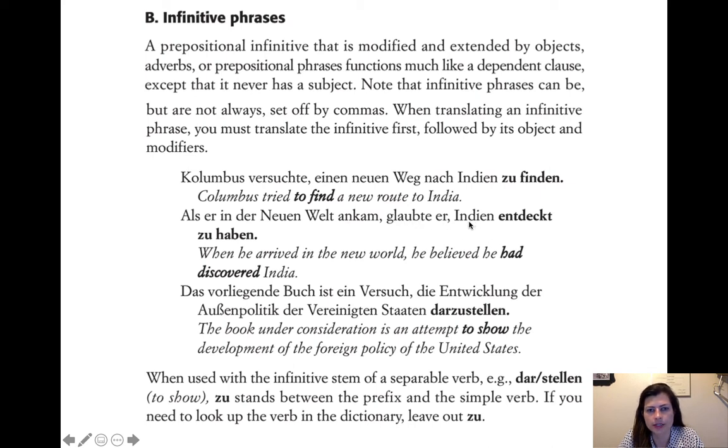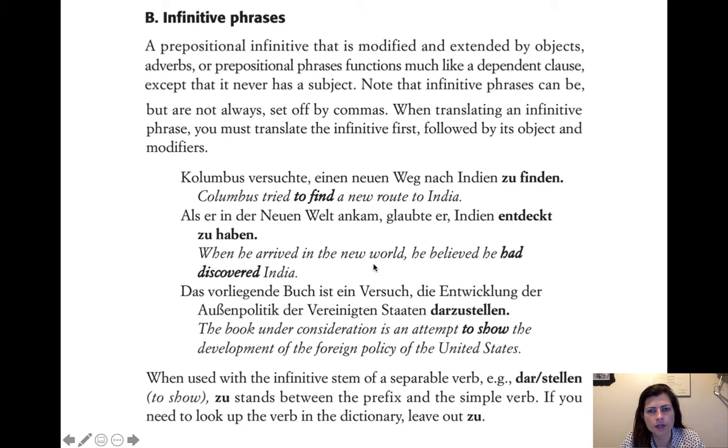So it's like, to have discovered India. So discovered is also a past participle in English. So entdeckt, past participle, discovered, past participle. But their translation is a little looser here. So it says he believed to have discovered India, which I think sounds fine, but also he believed he had discovered India. So it's a little bit different, but it still conveys the same idea, and it sounds fine.